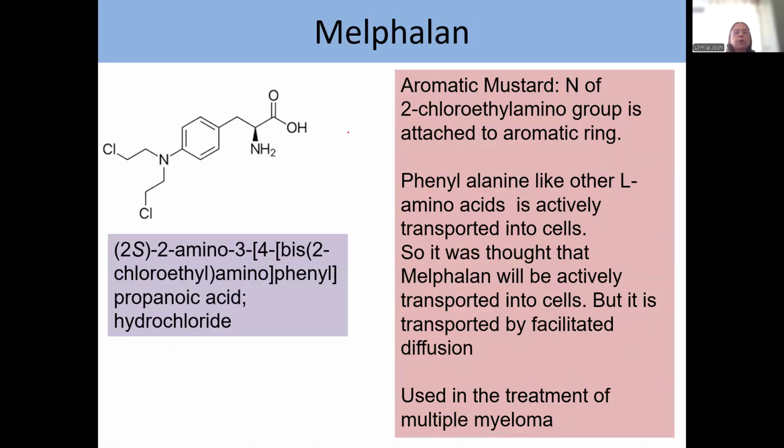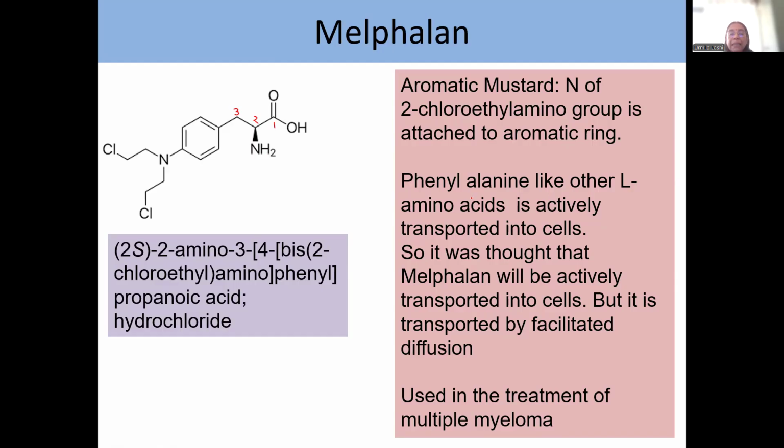Now, coming to melphalan, this melphalan is 2-amino. See, this is 1, this is 2, this is 3. At 2 position, there is amino. At 3 position, there is 4 bis 2-chloroethyl amino phenyl propanoic acid. Okay, this is also given as hydrochloride to increase the solubility.